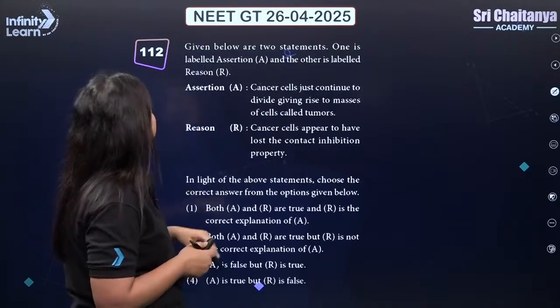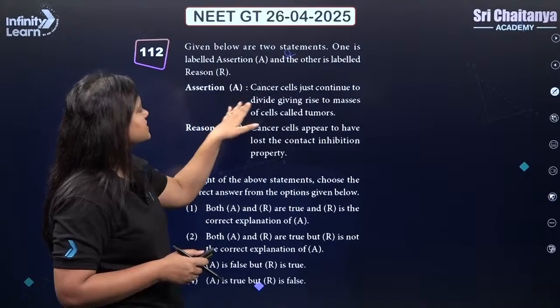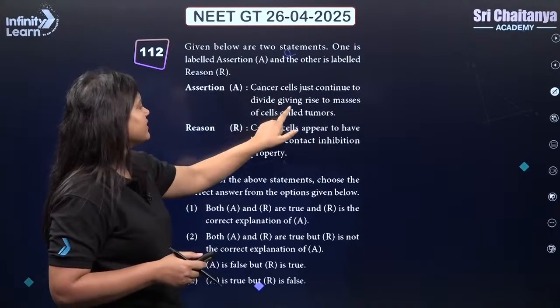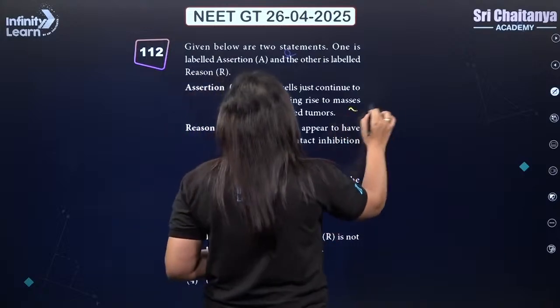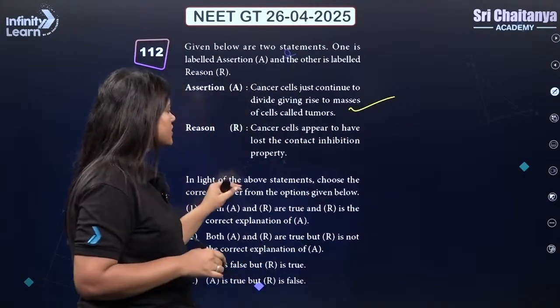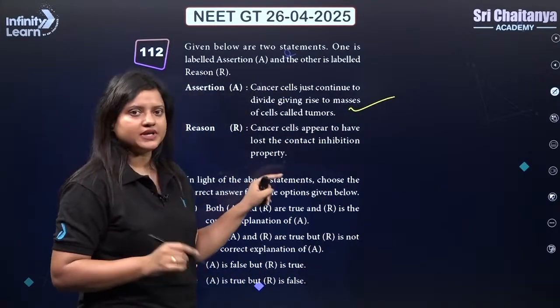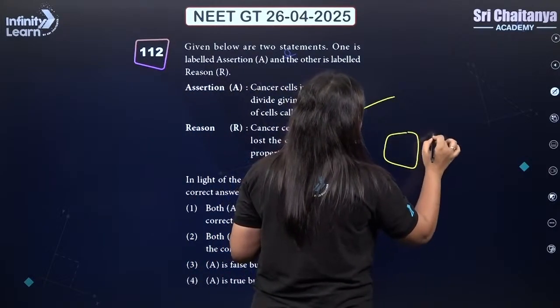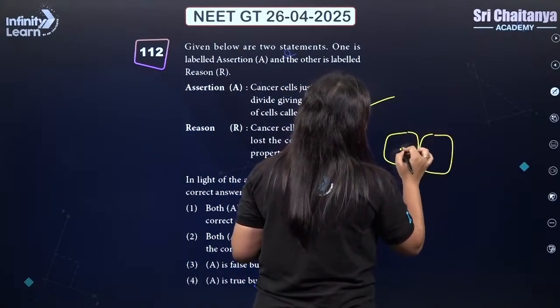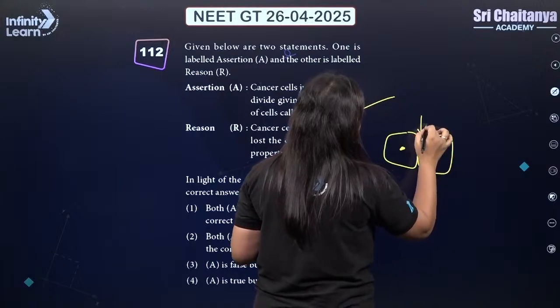Okay, next. Assertion says cancer cells just continue to divide, giving rise to masses of cells called tumors. This is right. Cancer cells appear to have lost the contact inhibition property. Yes. So what happens when a normal cell grows and multiplies, and when it comes in contact with another cell, it stops dividing.